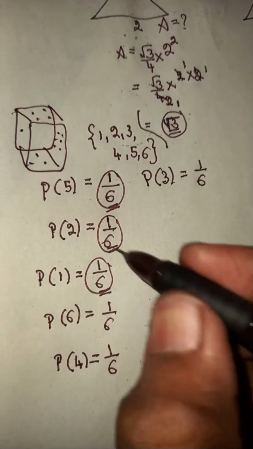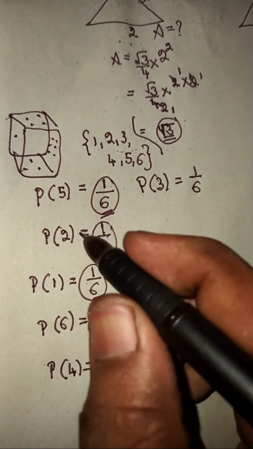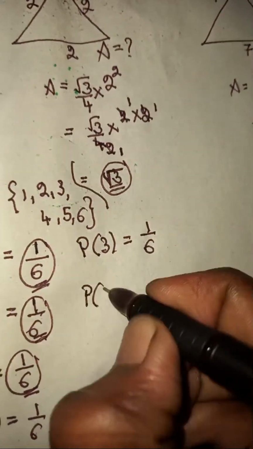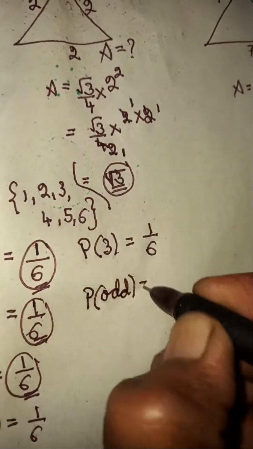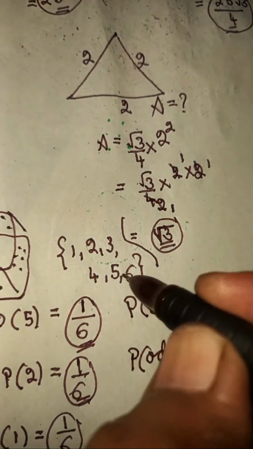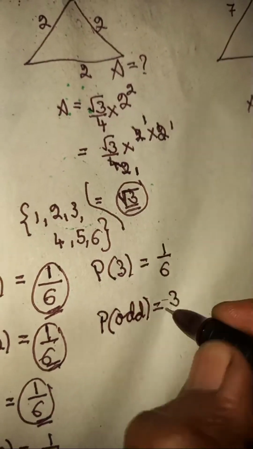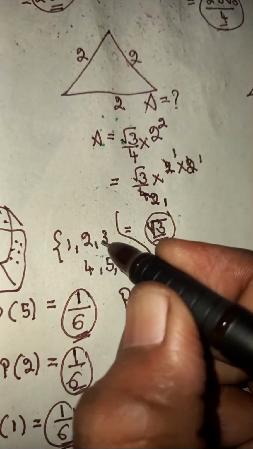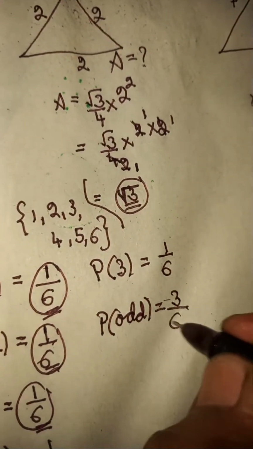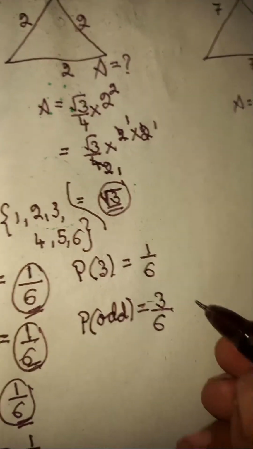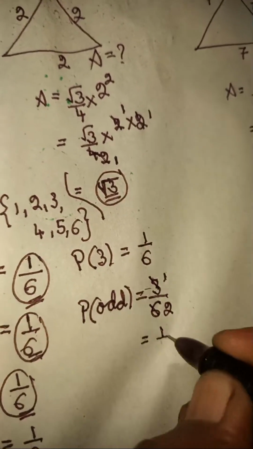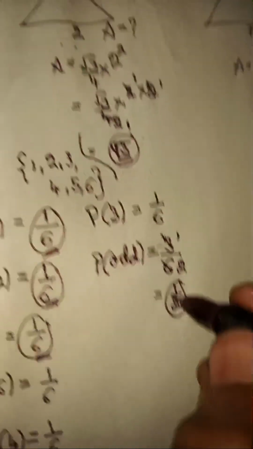Now they even ask, 1, 2, 3, 4, 5, 6 all are over. They ask what is the probability of getting odd numbers. Odd number means, how many odd numbers are there here? 1, 3, 5. There are 3 odd numbers and the total chances are 1, 2, 3, 4, 5, 6. 6 chances. So 3 by 6 is the probability of getting an odd number. You can divide 3 one times, 3 two times. That is half is the probability.